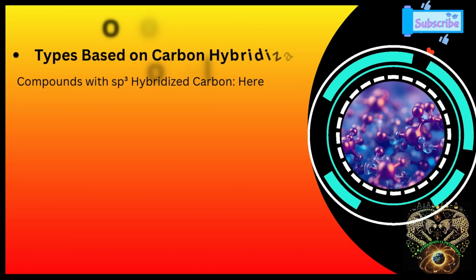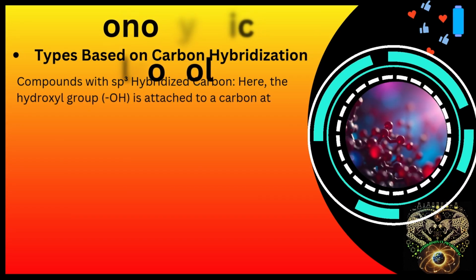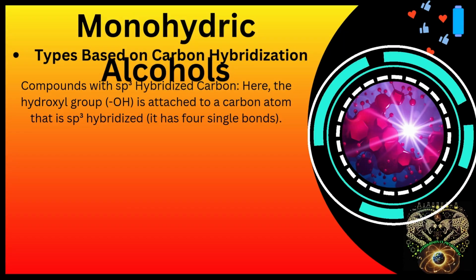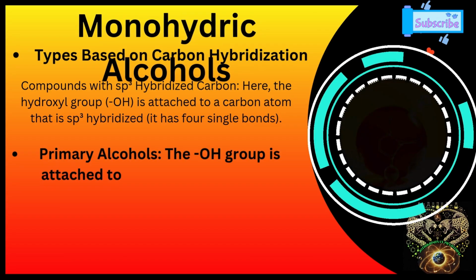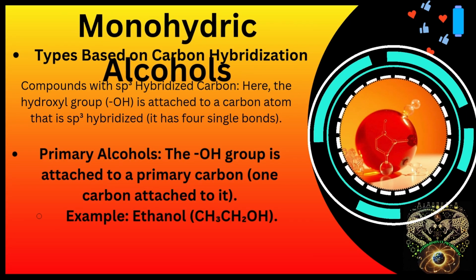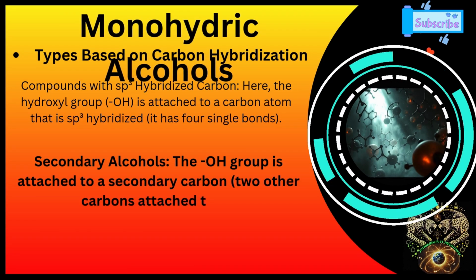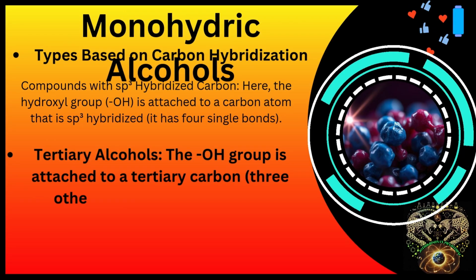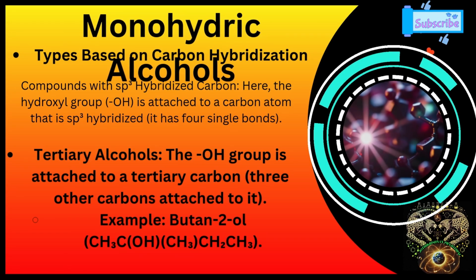Monohydric alcohols may be further classified according to the hybridization of the carbon atom to which the hydroxyl group is attached. In compounds containing sp3 carbon-oxygen bonds, the OH group is attached to an sp3 hybridized carbon atom of an alkyl group. They are further classified into primary alcohols, where the OH group is attached to a primary carbon; secondary alcohols, where the OH group is attached to a secondary carbon; and tertiary alcohols, where the OH group is attached to a tertiary carbon.